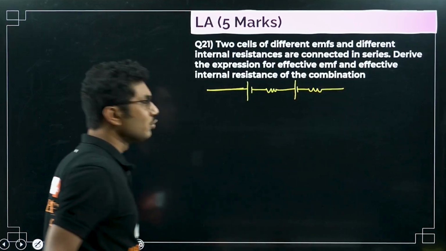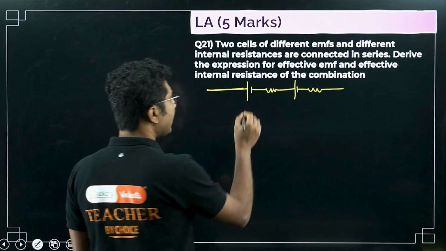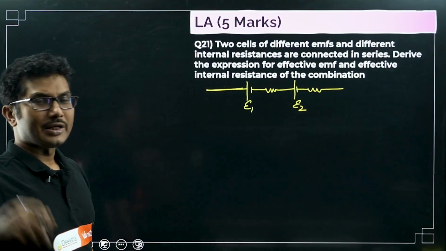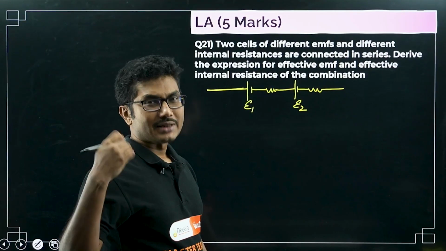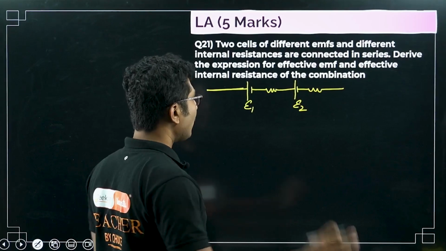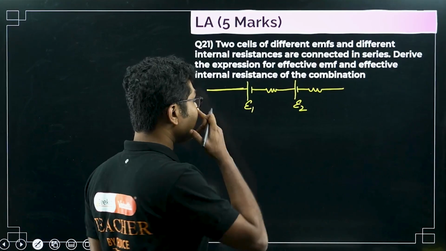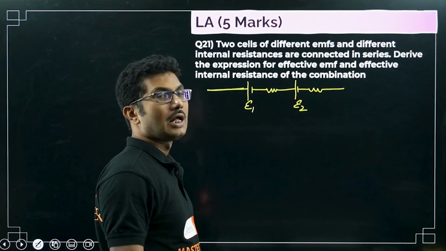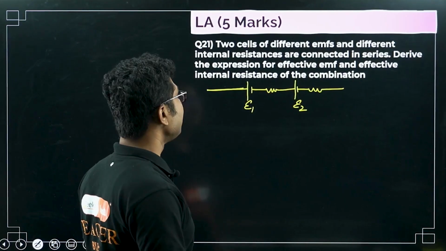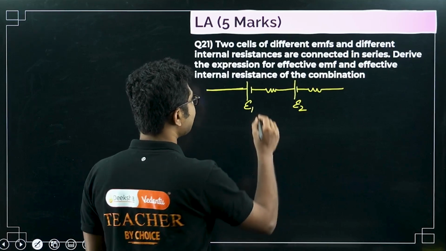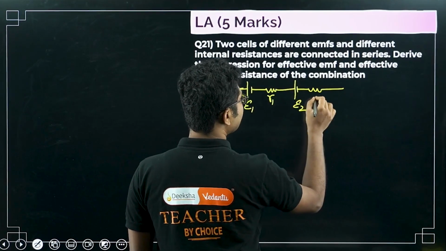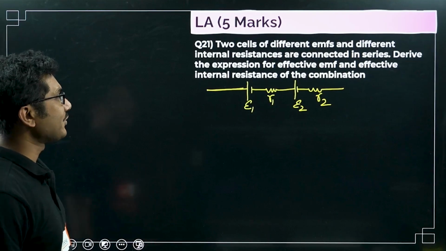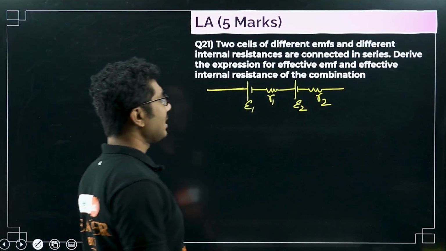So two cells of different EMFs, epsilon 1 and epsilon 2. EMFs are represented generally by epsilon; some books use small e as well. Whatever symbol you are comfortable with is fine, but if you are not using standard symbols, you have to mention what those symbols mean. And different internal resistances R1 and R2 are connected in series. Derive the expression for effective EMF and effective internal resistance of the combination.